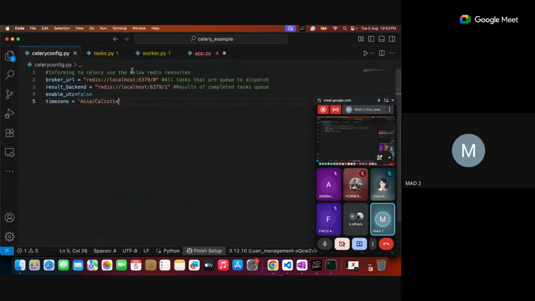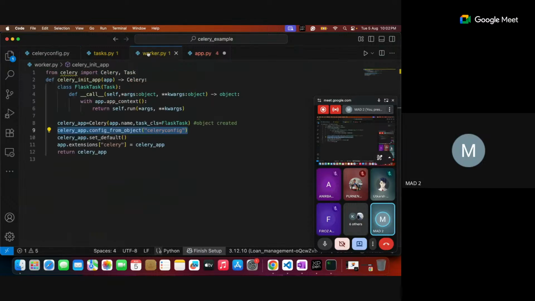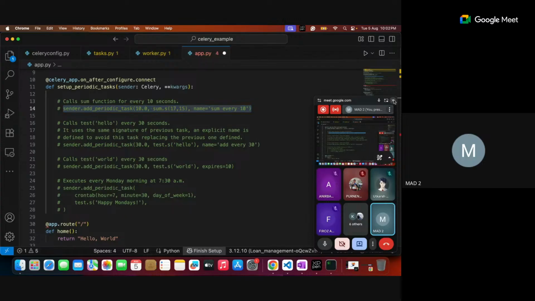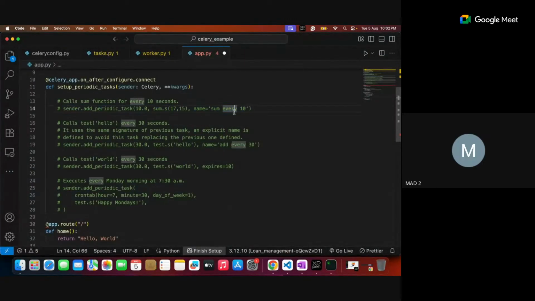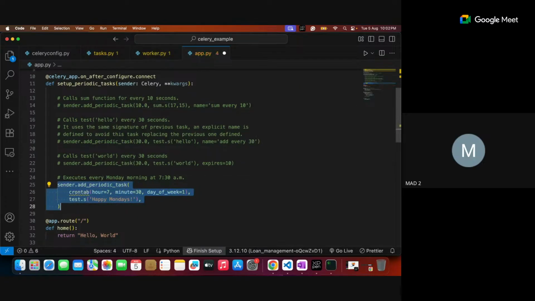Once you have done the settings, let me go to this particular app. Now I'm not interested in calling this periodically every 10 seconds. I'm interested in calling it at a particular time, like at particular hours and minutes. For this, there is already something available, but it requires one additional thing to be imported.